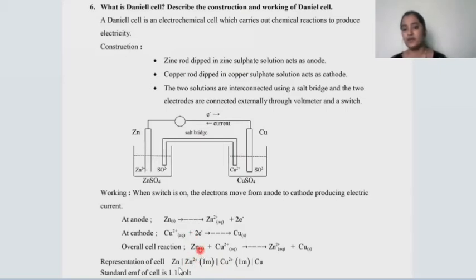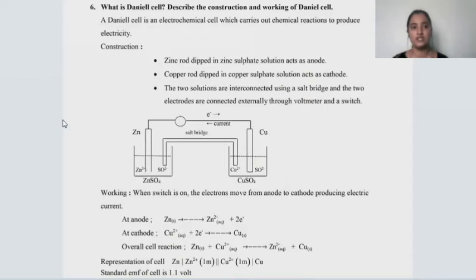Here zinc, single slash, zinc in +2 oxidation state, and then comes the double slash, which indicates the salt bridge, and after that copper in +2 oxidation state, then a single slash, and then copper, such that the single slash indicates the phase difference. The standard electrode potential of the Daniell cell is found to be 1.1 volt. Hope you got to know about the construction and working of the Daniell cell, children. Now let us head towards the next question.